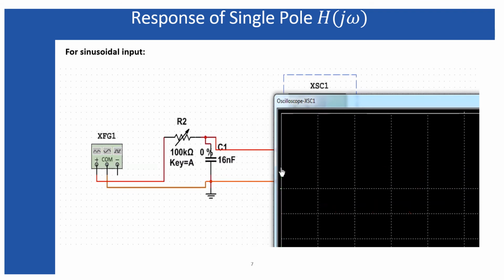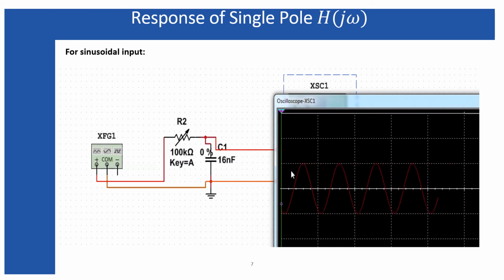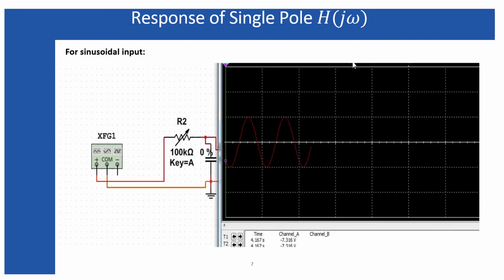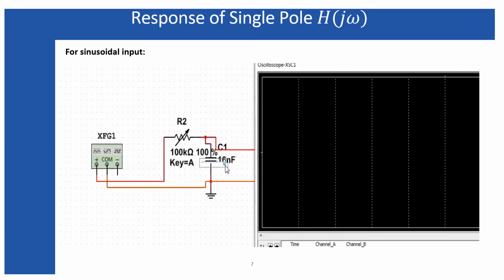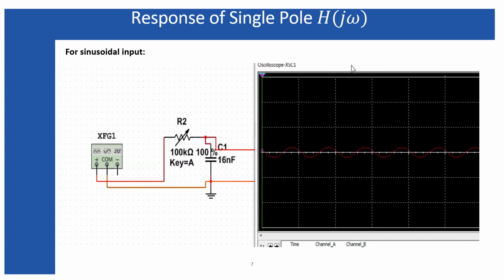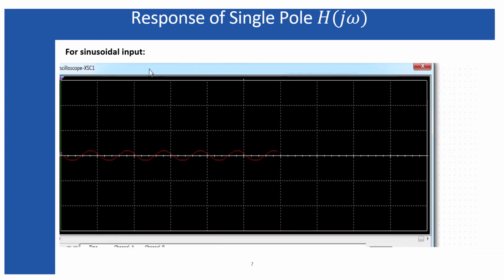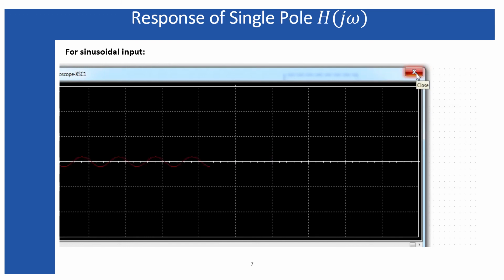And another thing, the phase. This is the starting phase. Now as I'm increasing the resistance, the phase gets shifted. So it can also be observed that, look, this one is the starting phase, and as I'm increasing, the phase also changes, as well as the magnitude gets decreased. So this is the effect of the cutoff frequency on the sinusoidal signal, and the same thing I just described in my previous slide.